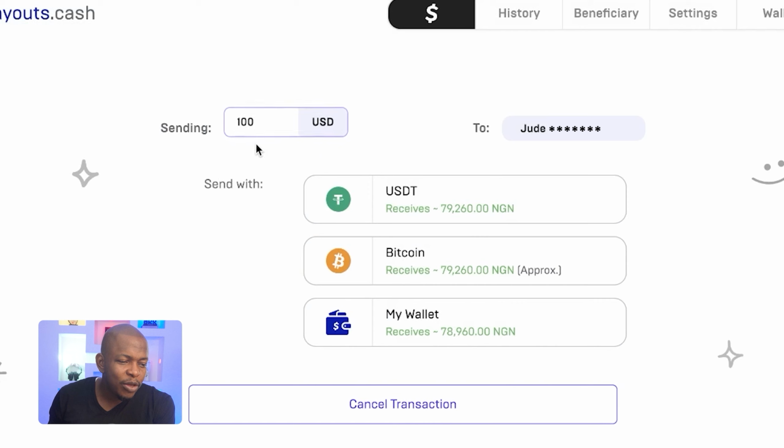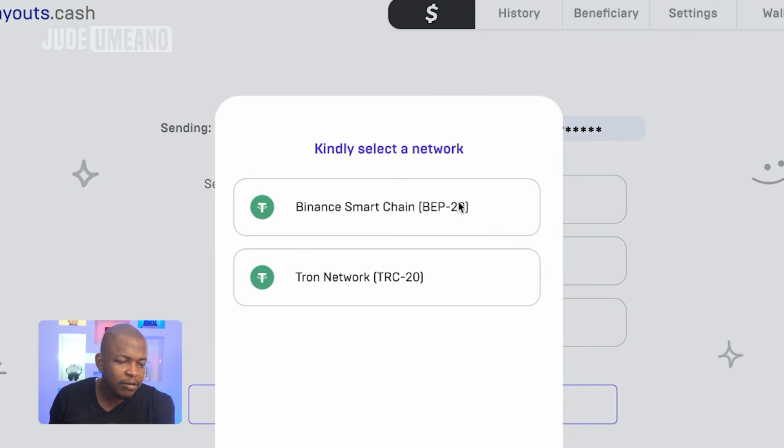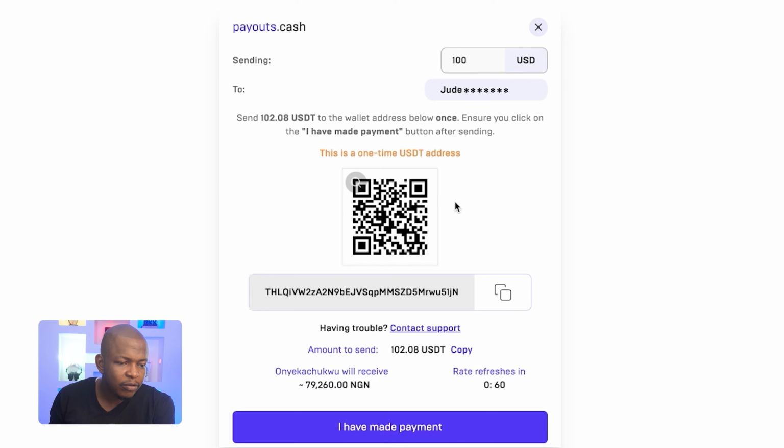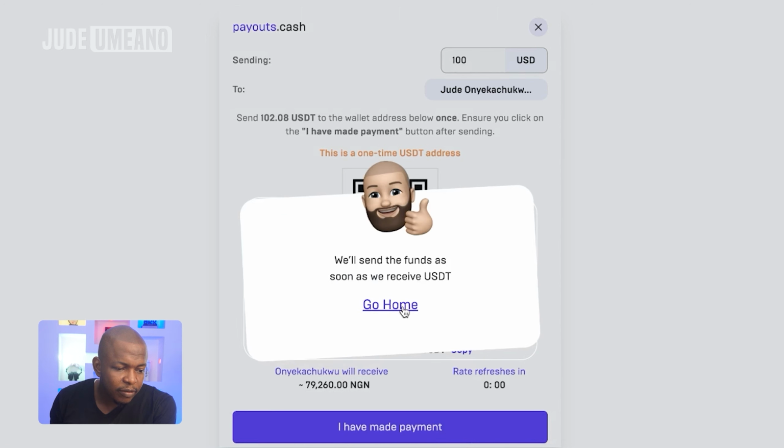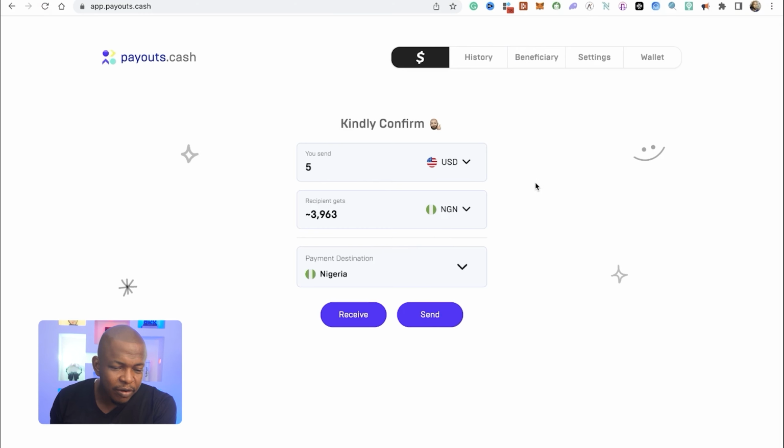So, send with USDT, Bitcoin, or wallets. I'm going to click on send with USDT, and I want to do that on the TRC network. What I will do now is go ahead and send 100 USDT to this particular wallet address. So I have sent this. I'm going to click on I have made payment. They send it as soon as they receive the payment. Okay, I'll wait for them to send it.